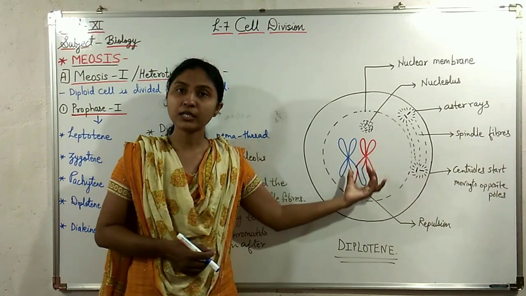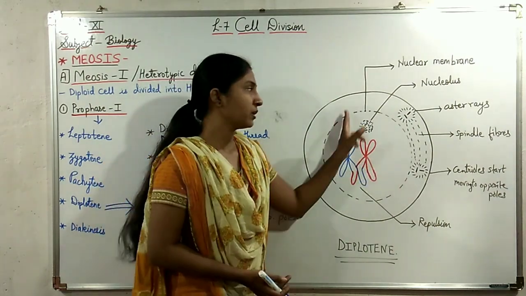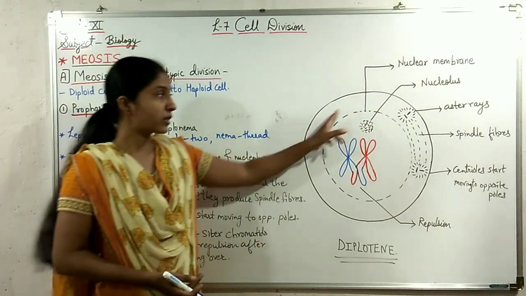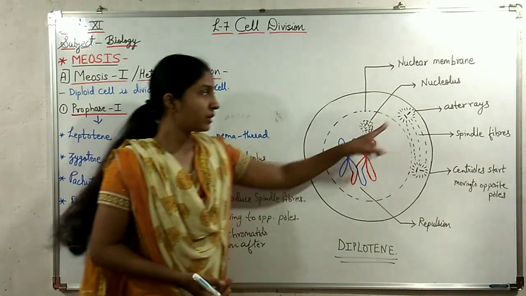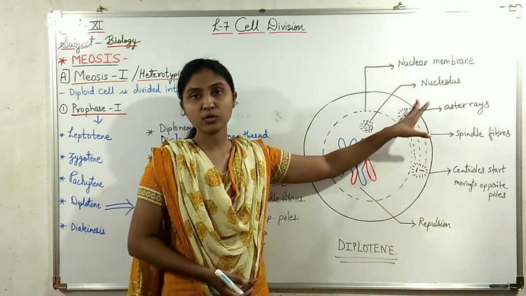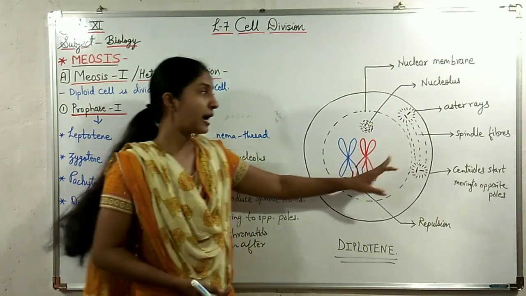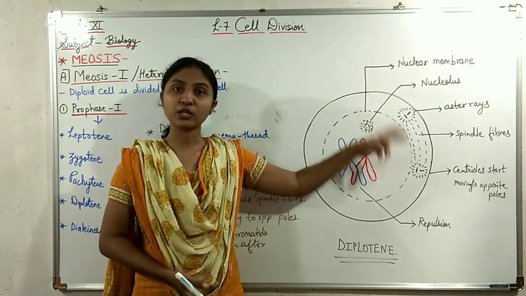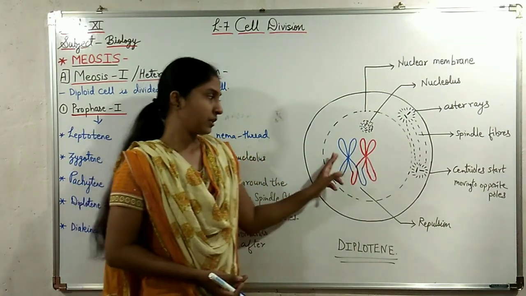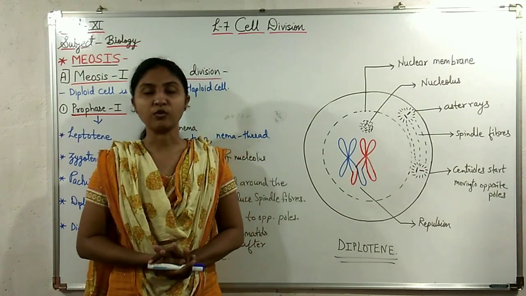In this diplotene stage, the nuclear membrane and nucleolus start to disappear. The aster rays are produced around the centrioles and spindle fibers are formed. And the centrioles move away from each other to the opposite poles. The non-sister chromatids repel each other after the crossing over.